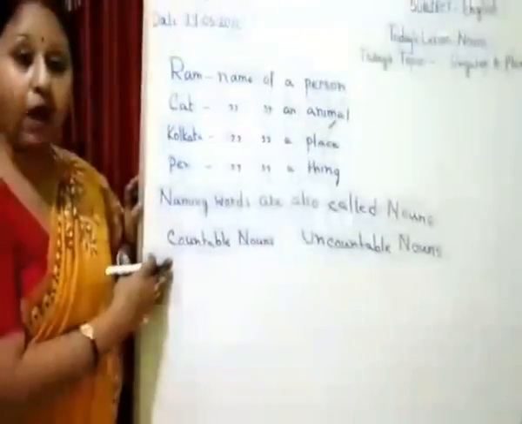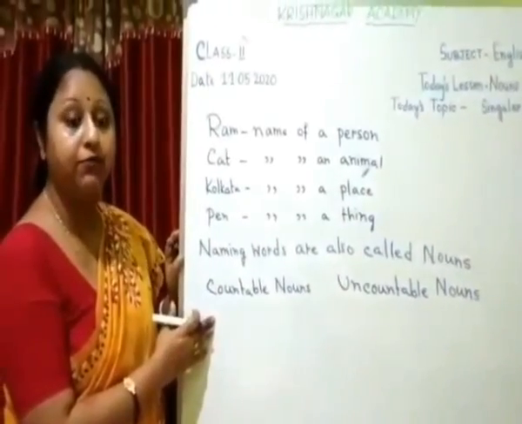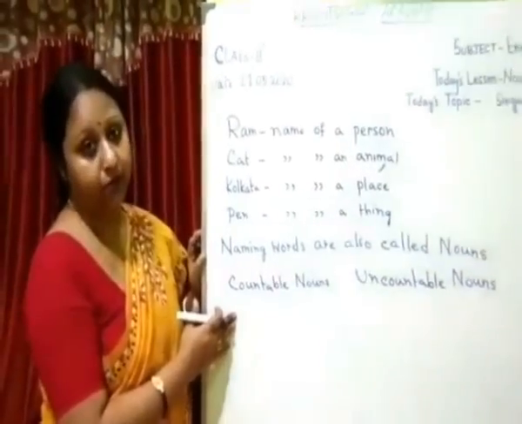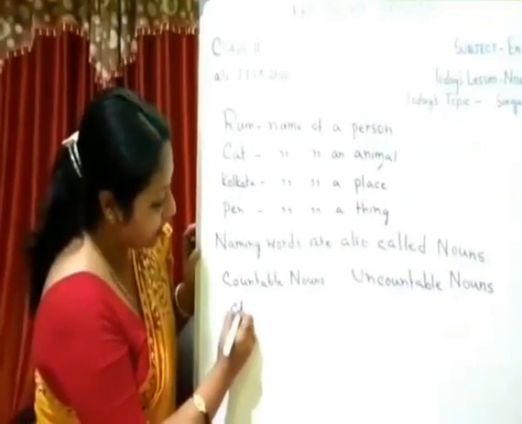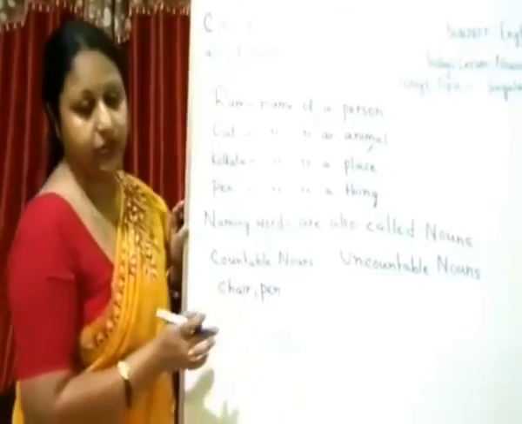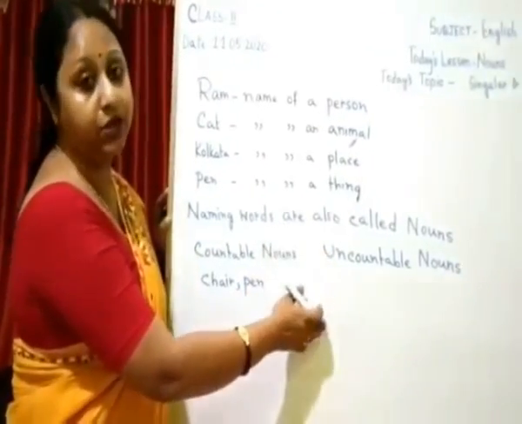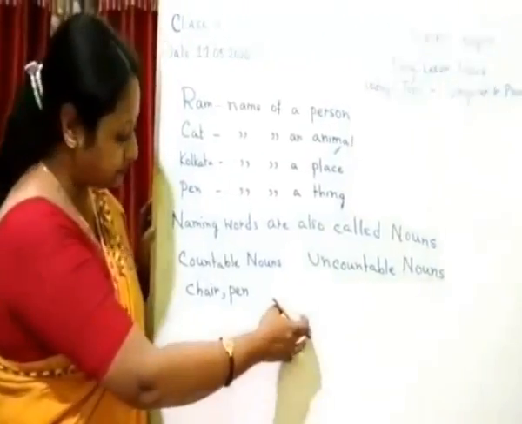Nouns which can be counted in numbers as 1, 2, 3, 4 are called countable nouns. For example, chair, pen, etc. And uncountable nouns are nouns which cannot be counted in numbers.